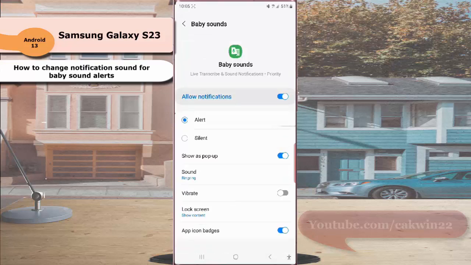By doing this, your phone will play the selected sound when sound notification feature is on and it detects a baby sound near you.